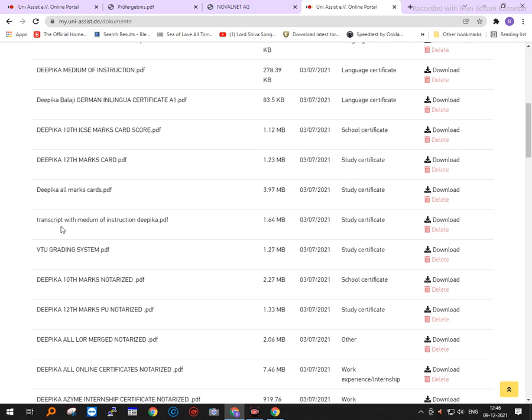You put all these documents in a cover. You seal it properly. We used FedEx. It cost us approximately 1100 rupees per postage. You can choose either DHL or FedEx or whatever courier service you prefer.